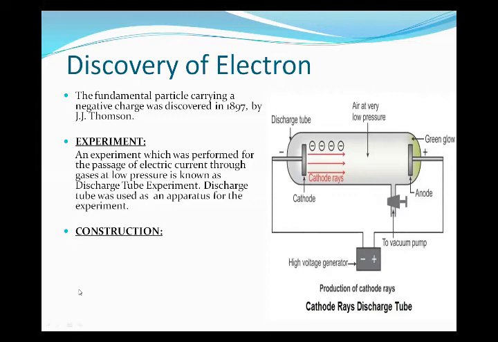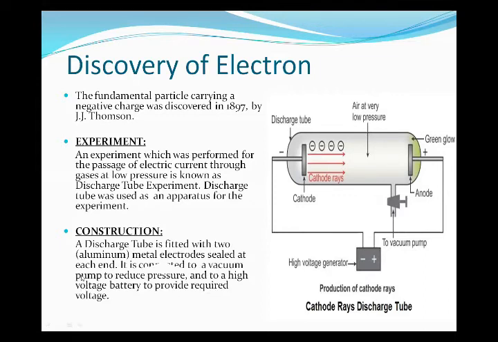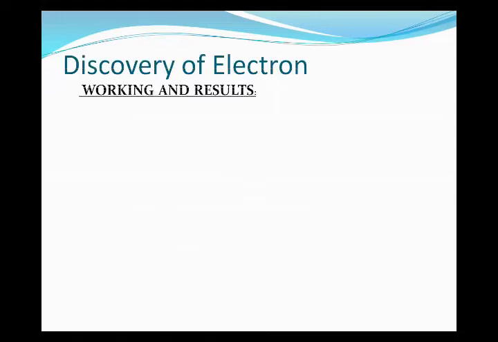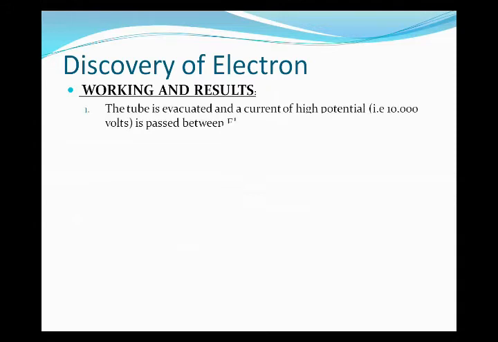Now see the main steps of the construction. A discharge tube is fitted with two aluminum metal electrodes sealed at each end. It is connected to a vacuum pump to reduce the pressure, to become a vacuum, and to a high voltage battery to provide the required voltage. This is the construction of this apparatus, the cathode ray discharge tube. Now, the discovery of electrons is related to its working and its result. The tube is evacuated and a current of high potential, that is 10,000 volts, is passed between the electrodes.